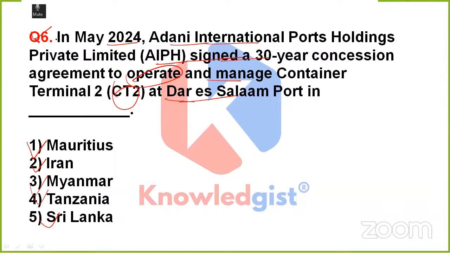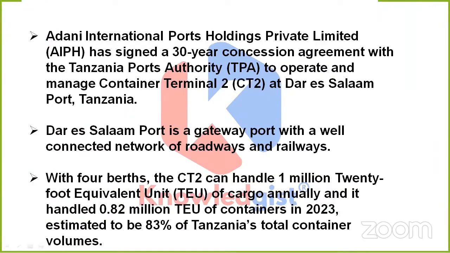Okay. So this time, dear, the correct option would be option 4. That is Tanzania. Which means AIPH, that is Adani International Ports Holdings Private Limited, has signed a 30-year concession agreement with the Tanzania Ports Authority to operate and manage Container Terminal 2 at the Dar es Salaam port in Tanzania.